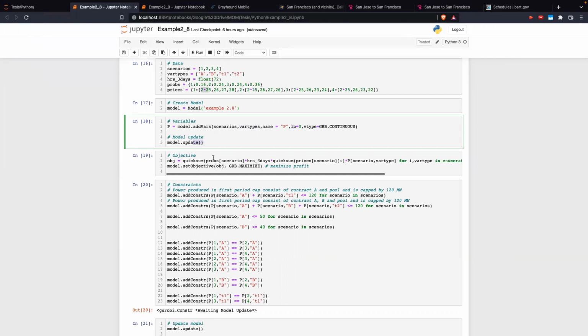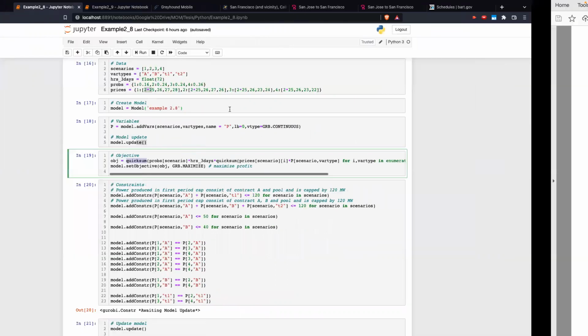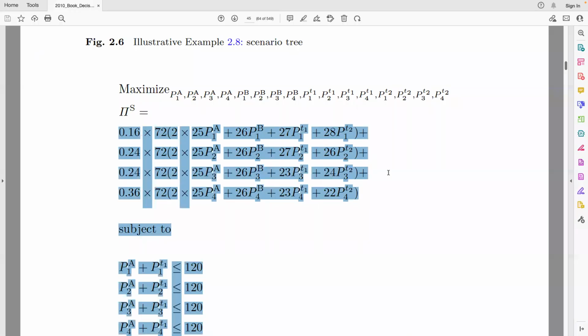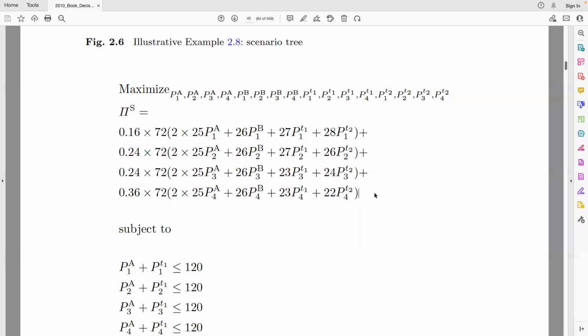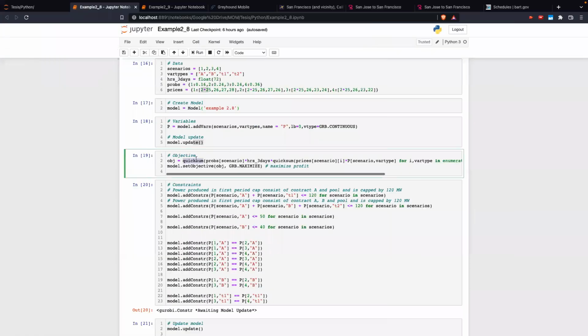I update the model, and here I have the objective function where I do a quick sum. Notice that this objective function is a sum of sums. We are summing these 4 terms, 1, 2, 3, and 4, and inside each of those terms we have a sum, 1, 2, 3, and 4, and so on. So I have a quick sum.